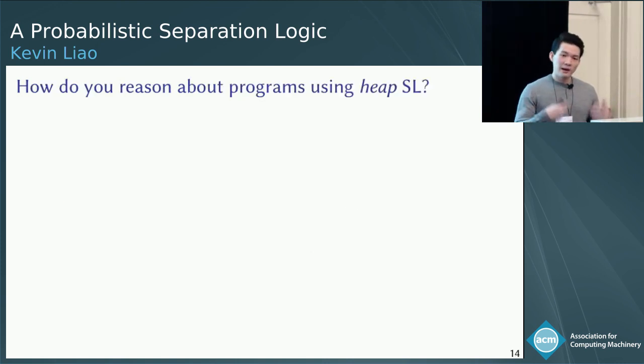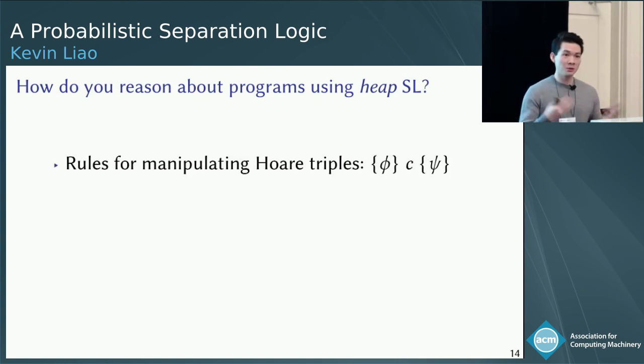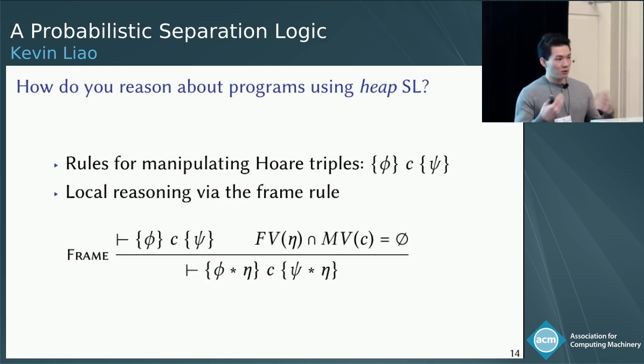Now, how do you reason about programs using heap separation logic? Well, there are program proof rules for manipulating Hoare triples. In particular, there's a special frame rule that exploits separation to give you modular reasoning on the heap. So what does this frame rule say? It says that if you can prove this triple with precondition phi, command C, and postcondition psi, then this disjoint part of the heap described by eta remains unmodified. And so you can preserve the formula eta through the command C. This is sound as long as this side condition holds, which says that the free variables of eta don't coincide with the modified variables in the command C.